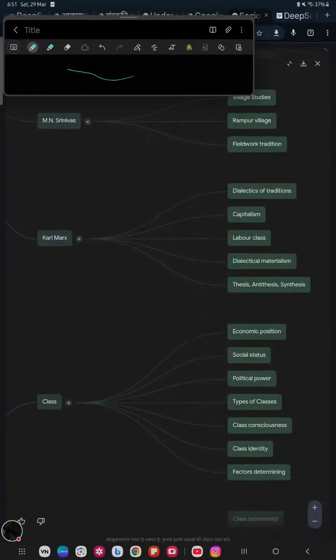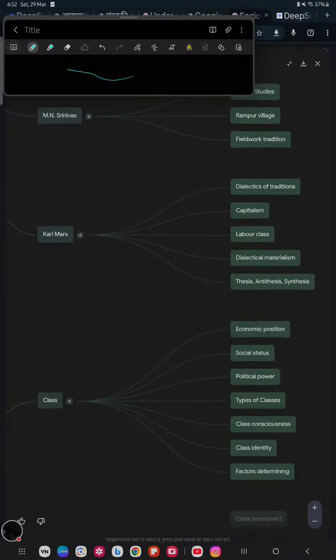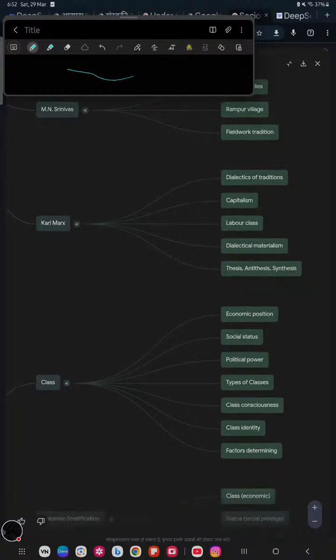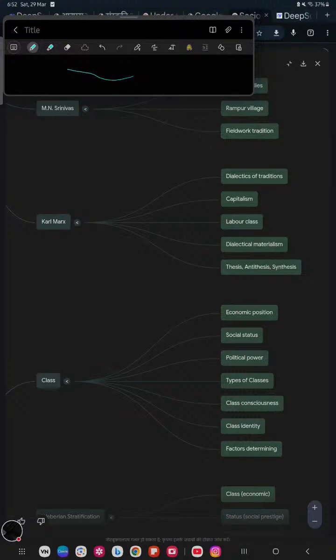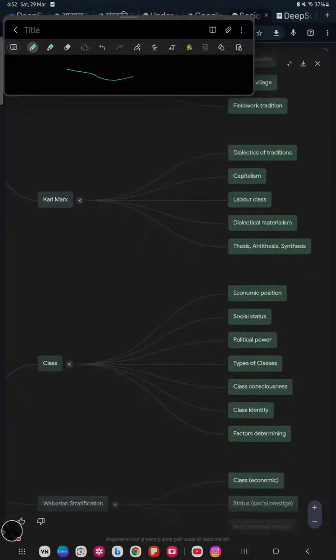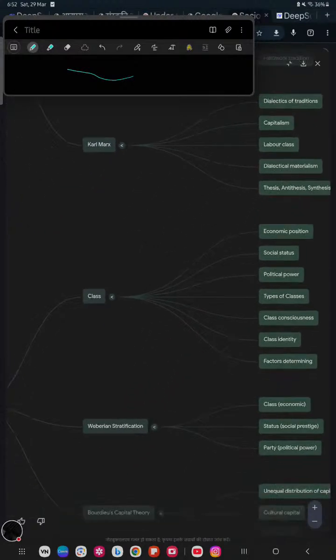Then comes Karl Marx, the great sociologist, a social scientist, I can say. He researched the dialectic tradition, capitalism, the lower class, the labor class, and dialectical materialism. It means the capitalist class and the proletariat class clash with each other. There is thesis, antithesis, and synthesis.